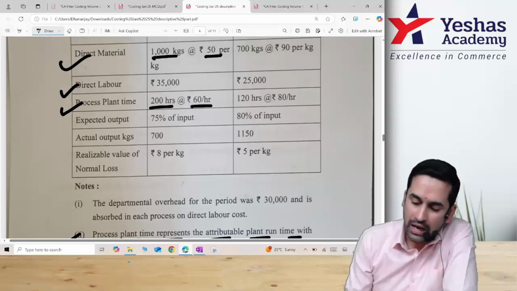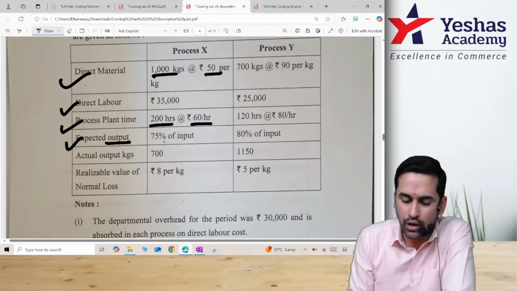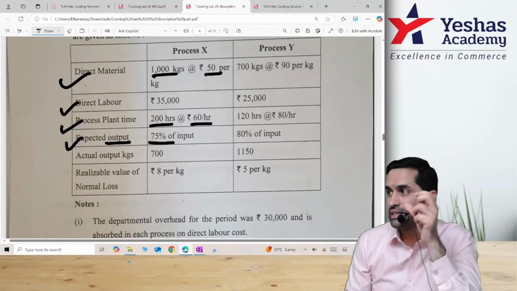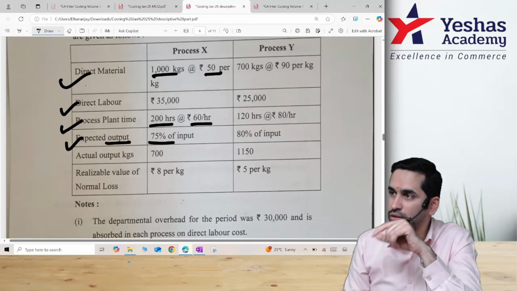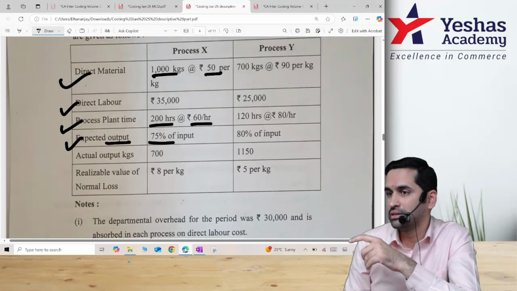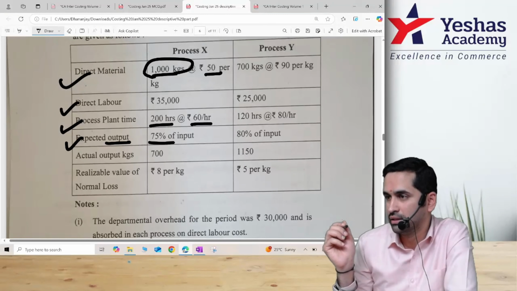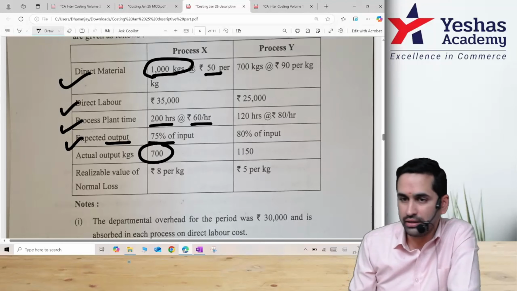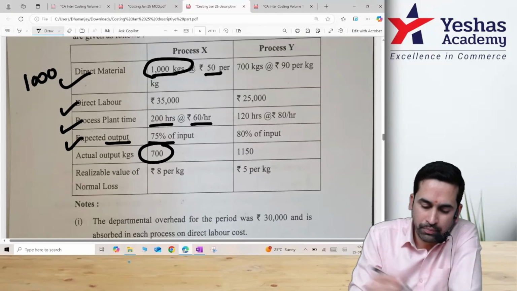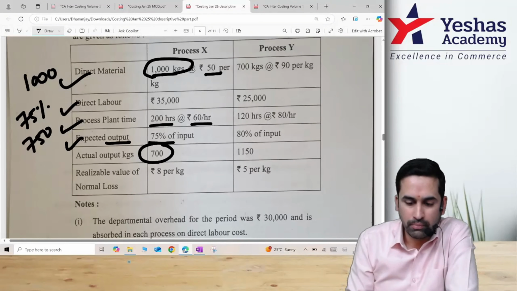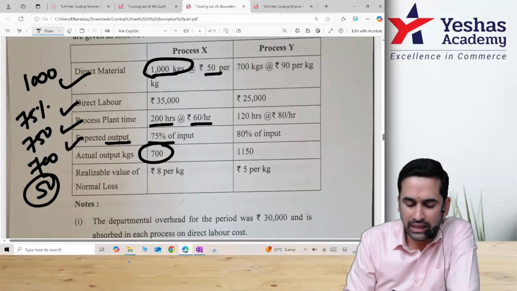Correct? After this, observe expected output is 75% of input. When they use the wording expected, that means 25% is expected wastage. Able to follow? That should be taken as normal loss. Expected means predicted well in advance. That means 1000 kg into 25%, 250 kg is your normal loss. But if you look at this, actual output is only 700. Out of 1000, if you are expecting 75%, that means you are waiting for 750 kg output. But only 700 kg is the output. Where is the balance 50 kg?